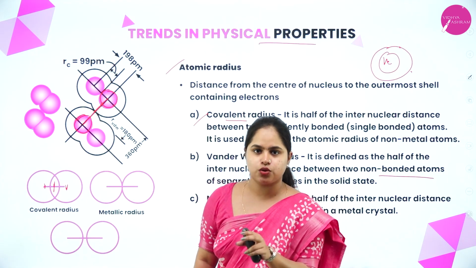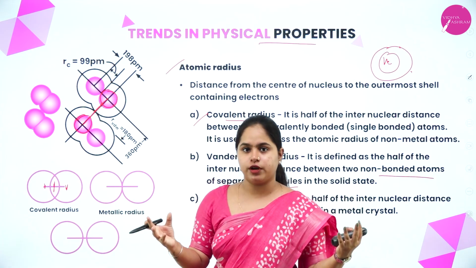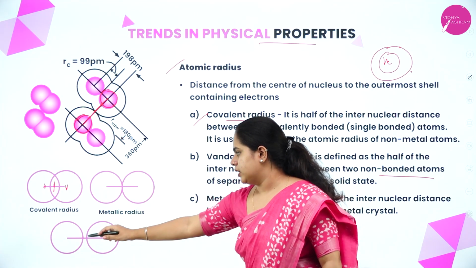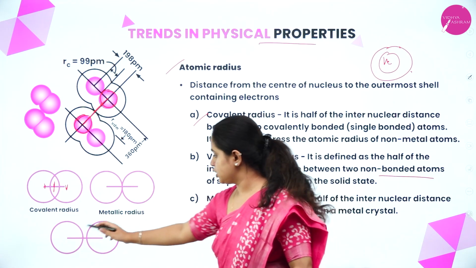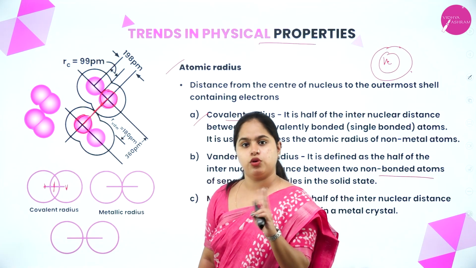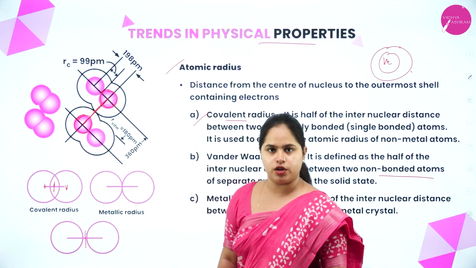So I hope you understood the difference. It belongs to the atoms of two different molecules. Clear? As you can see here, it is non-bonded. They are not bonded with each other because they are part of two different molecules. Half of the internuclear distance between them will give you the van der Waals radius.